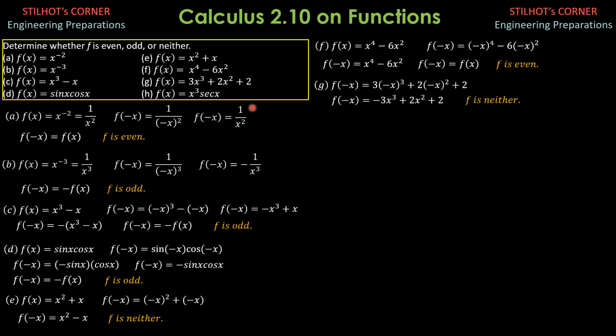And finally, f of x is x cubed secant x. f of negative x is negative x cubed secant of negative x. Secant of negative x is secant of positive x, because this is 1 over cosine of negative x and cosine is even, so its reciprocal secant is also an even function. So this becomes negative x cubed secant of x. Therefore, f of negative x is negative f of x. So the function in H is odd.